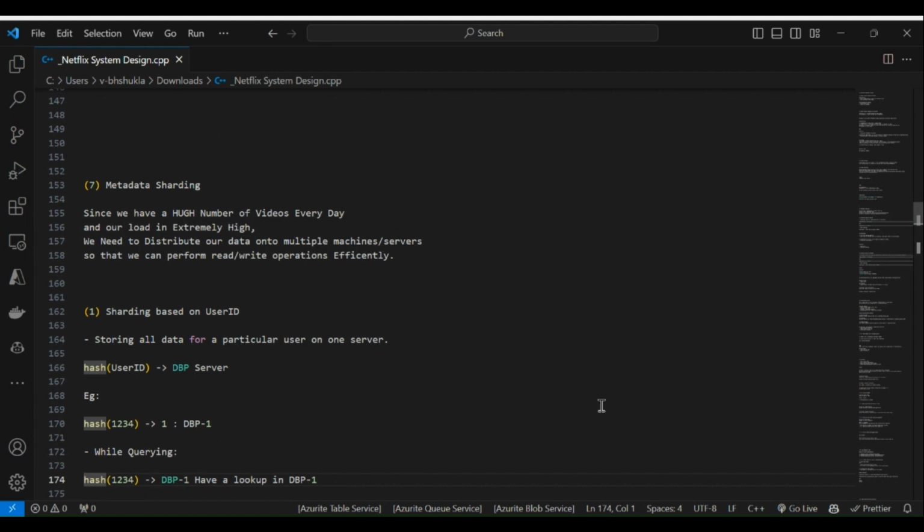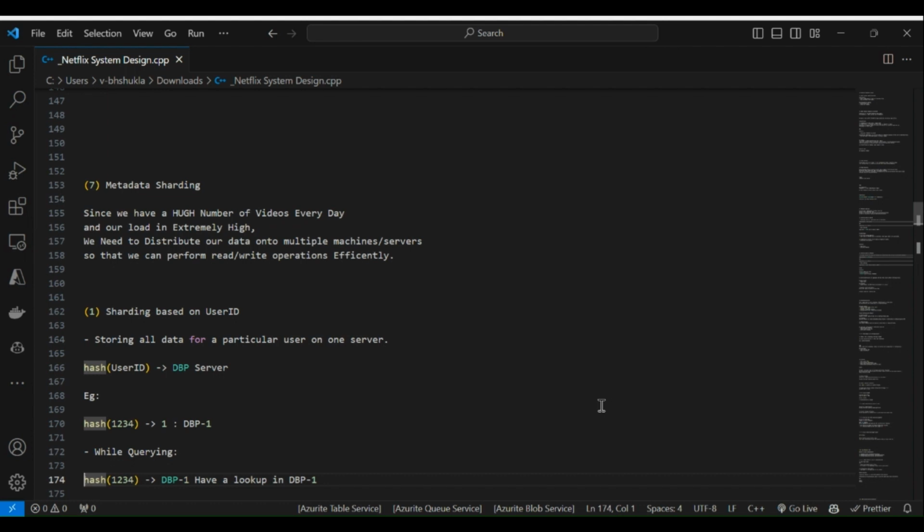Sharding means we are dividing or distributing our database by request or property. One is metadata sharding. Since we have a huge number of videos every day, our load is extremely high. So we need to distribute our data onto multiple machine servers so that we can perform read or write operations efficiently. That is why we need metadata sharding.